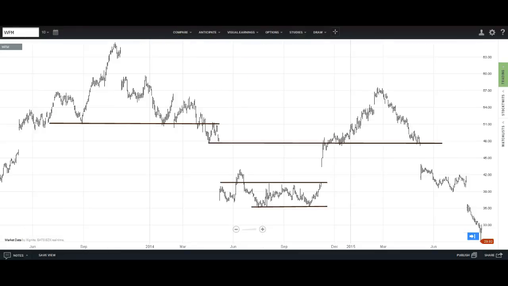This is Whole Foods Market, and as we can see, between 2013 and 2015, it had a rough couple of years. On its way higher in mid-2013, it established a support level at 51, as we can see on the chart. After peaking and heading back down, it found support once again at 51, and not only on one occasion. This level's importance grew tremendously. When support broke in April 2014, the stock hesitated and ran up to touch 51 one more time.